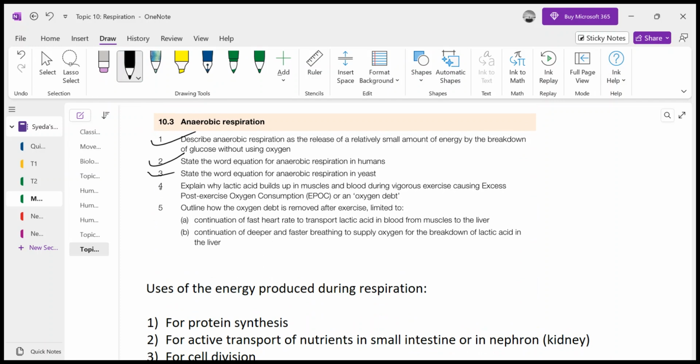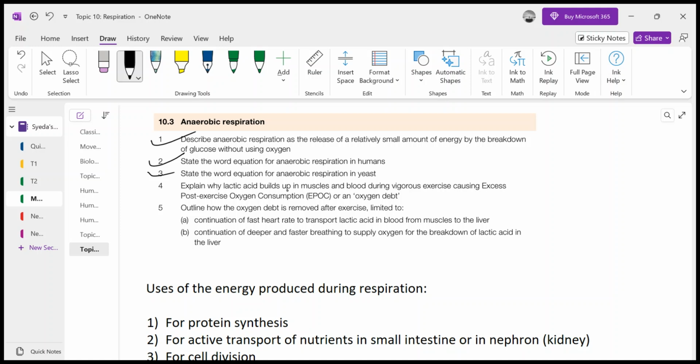That is a very small topic, right? There is not much detail. And what is that? Why lactic acid builds up in the muscles and blood during vigorous exercise, causing excess post-exercise oxygen consumption, right? EPOC. Now, what is EPOC? Have you ever noticed?